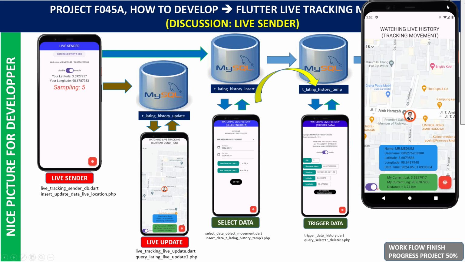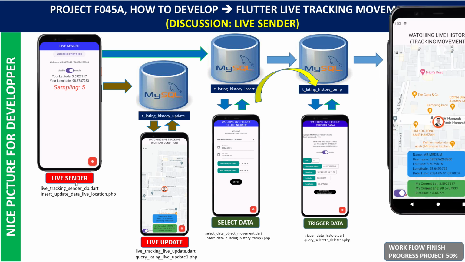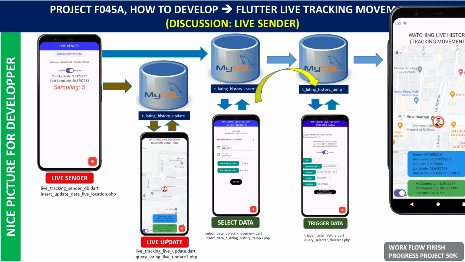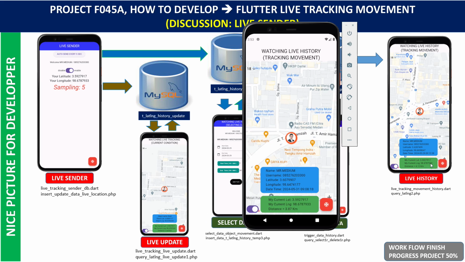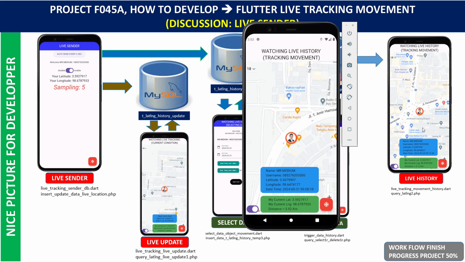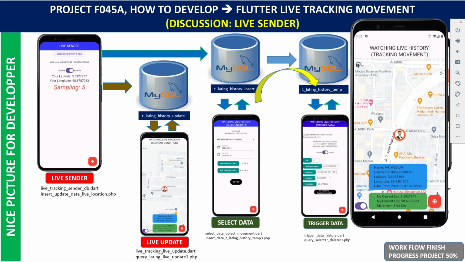We have the live sender and the live update. This is the actual live tracking, but this one is history. Live history means we want to watch the last journey or the last action. But this live update is the actual live.